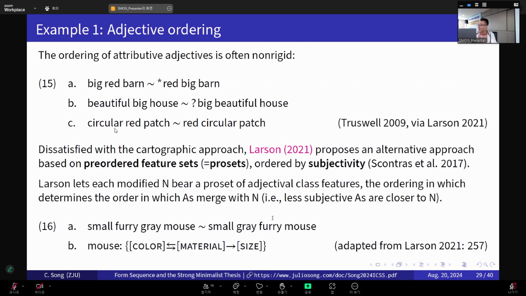What do you mean? When we have a form sequence, then adjective, that is a coordination, not about modification. So in the case of coordination, I think there is no adjective order restriction.